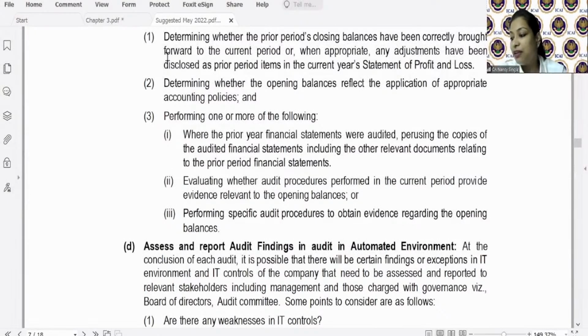Remember, SA 510, initial audit engagements, opening balances, right? So write the SA number only if you know the correct SA. Okay? So is it clear, everyone?